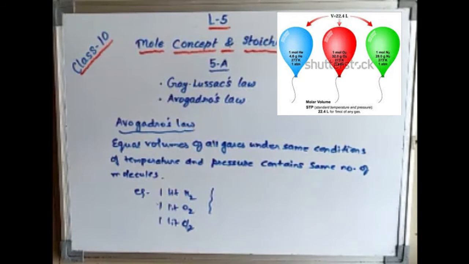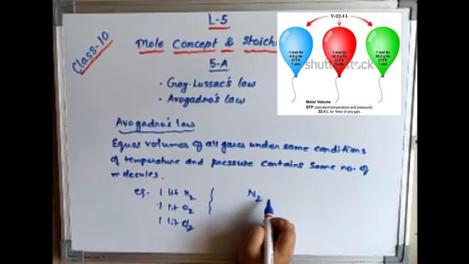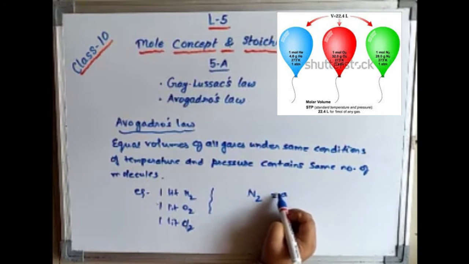The molecules will never differ from each other if you change the variety of gas. Types of gases is not the factor for it. Now like this we can say a molecule of nitrogen is made up of atoms of nitrogen. Molecules of nitrogen is made up of how many atoms? One molecule of nitrogen is made up of 2 atoms of nitrogen.